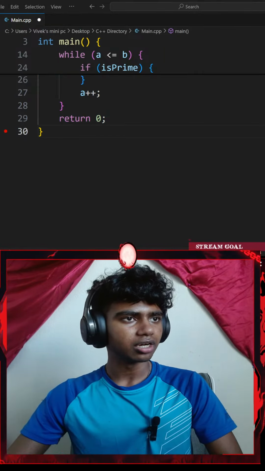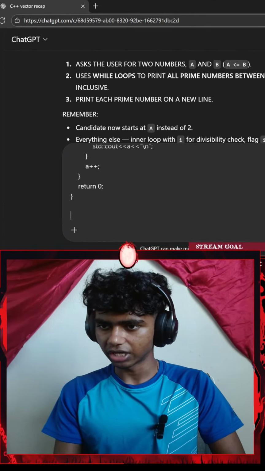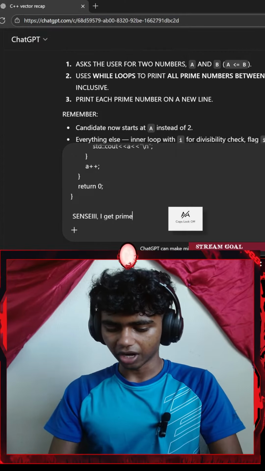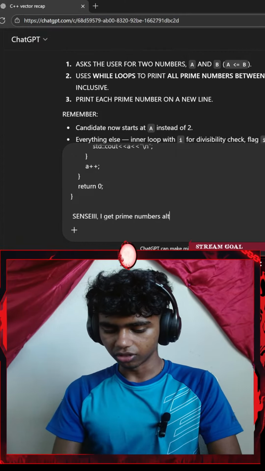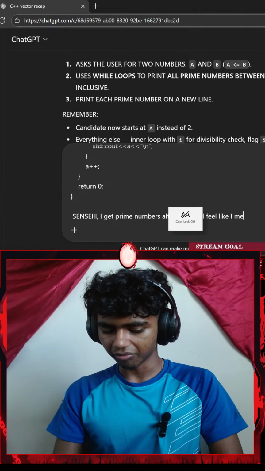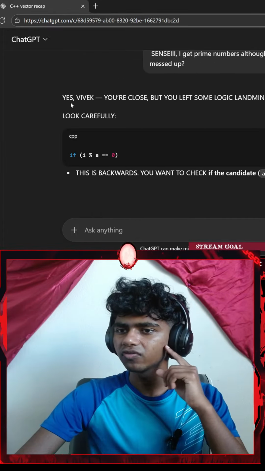Guys, did I understand the concept wrong? I feel I got it correct. Let me paste it, go with shift enter. Let me say, sensei, I get prime numbers, although I still feel like I messed up, question mark. Did I mess up? It feels correctly wrong for some reason.